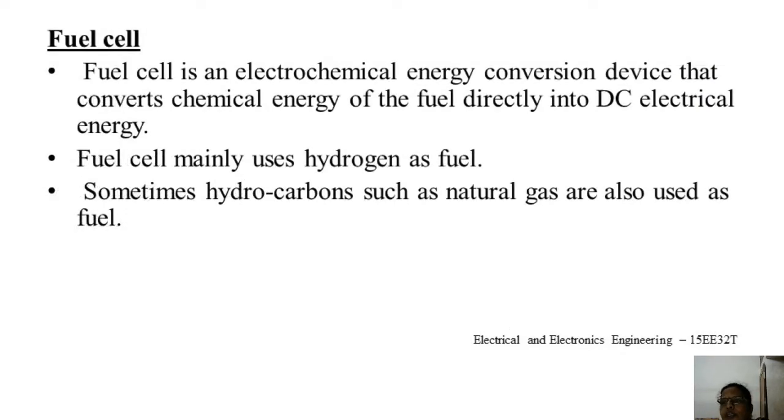A fuel cell is an electrochemical energy conversion device that converts chemical energy of the fuel directly into DC electrical energy. A fuel cell mainly uses hydrogen as fuel. Sometimes hydrocarbons such as natural gas are also used as fuel.